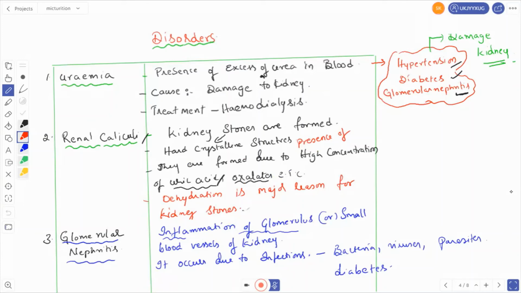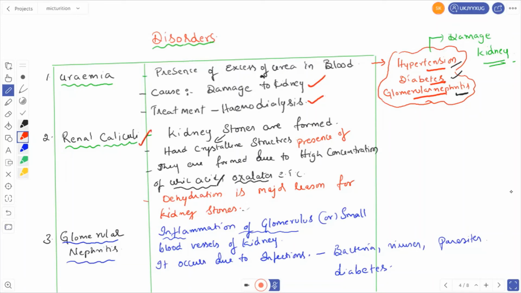Next one, disorders. Disorders are very important. So uremia. What is uremia? Presence of excess urea in blood is called uremia. Uremia causes damage to the kidney. The treatment for uremia is hemodialysis. The reasons for excess urea in blood are hypertension, diabetes, and glomerular nephritis. All these three are responsible for the presence of excess urea in the blood.